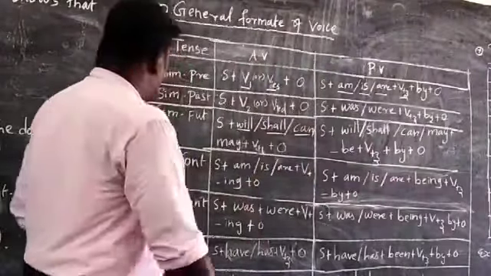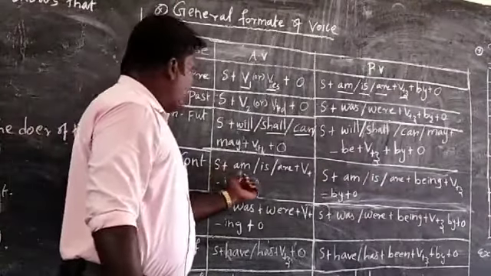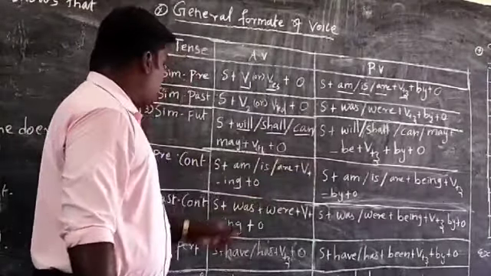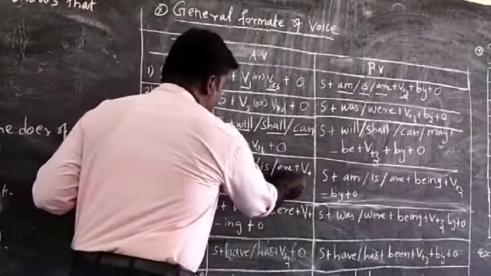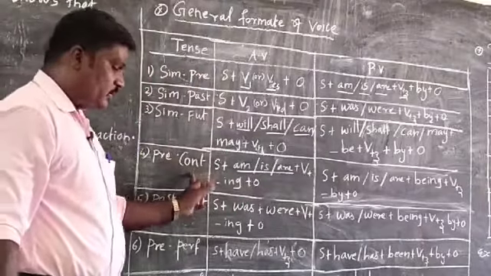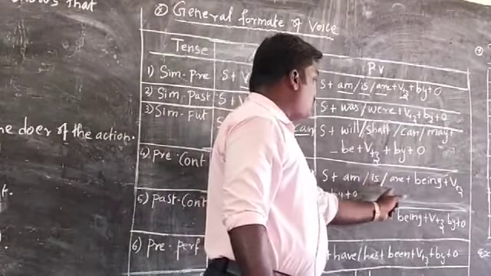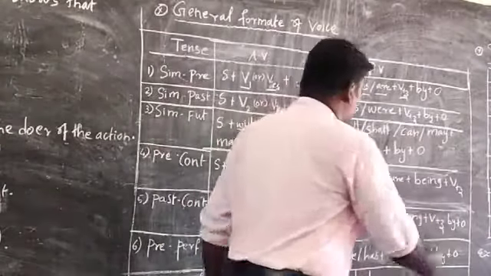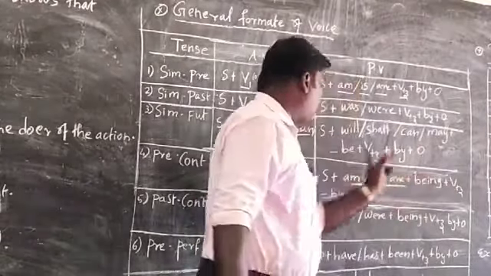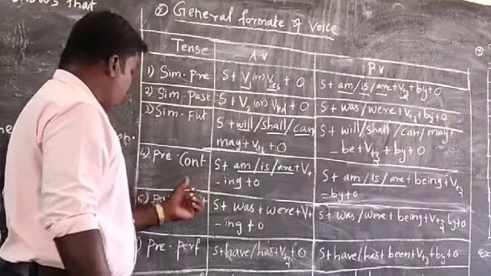into passive voice form. And another one, present continuous tense. Subject plus am, is, are plus verb plus ing plus object. This is the present continuous tense form. This is called helping verb plus verb plus ing, that is called the present continuous tense. Into passive, what is the formula? Subject plus am, is, are plus being. This is very important. Am, is, are plus being plus verb 3 plus by plus object, that is the passive form of the present continuous tense.